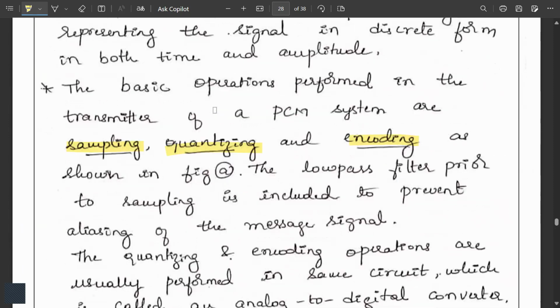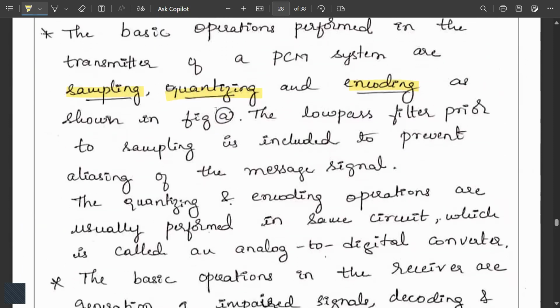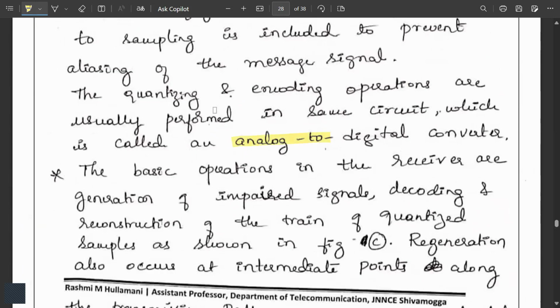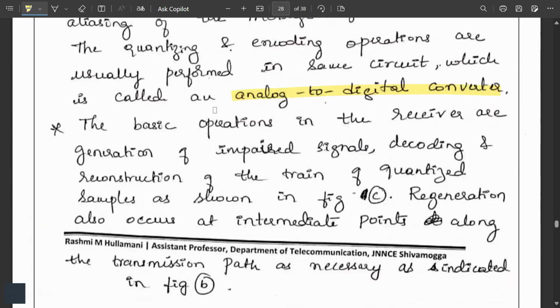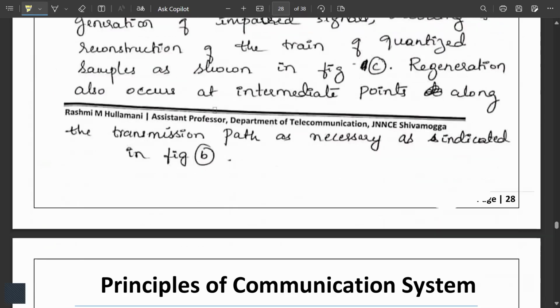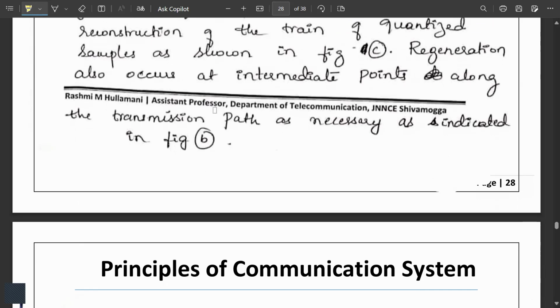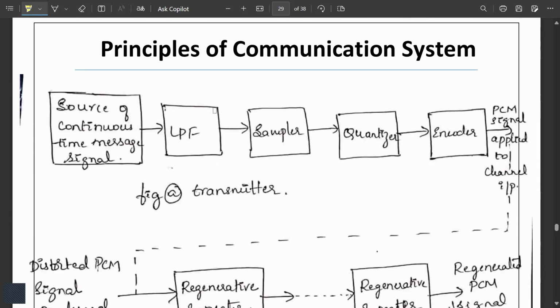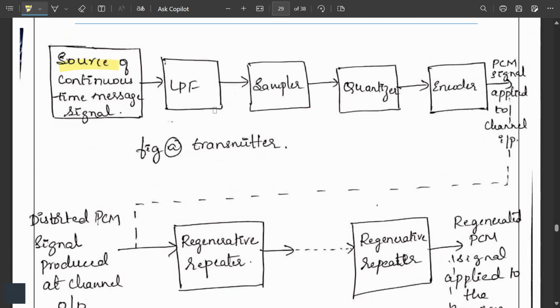Next, the low-pass filter prior to the sampling is included to prevent aliasing of the message signal. The quantizing and the encoding operations are usually performed in the same circuit, which is called an analog to digital converter, ADC. The basic operations in the receiver are regeneration of the impaired signals, decoding, and reconstruction of the train of quantized samples, as shown in C. The regeneration also occurs at intermediate points along the transmission path as necessary. You can observe here, this is the transmitter, the source of the continuous time signal.